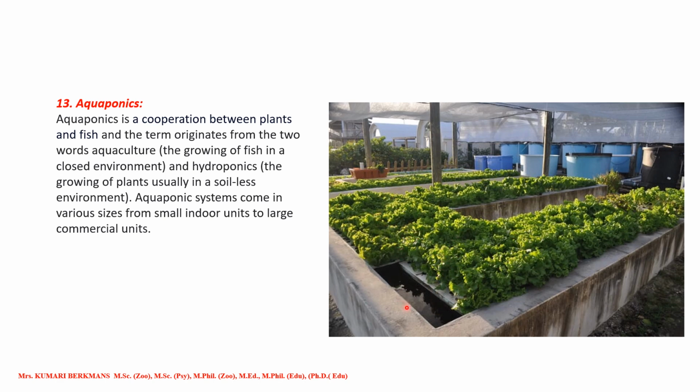The plants absorb this water, and this nutrient is sufficient for plant growth. For example, if we release many fishes, the excreta of the fish is a good nutrient for the plants to grow. So extra nutrient is not necessary for the plant. This alone is more than enough. So this is aquaponics.